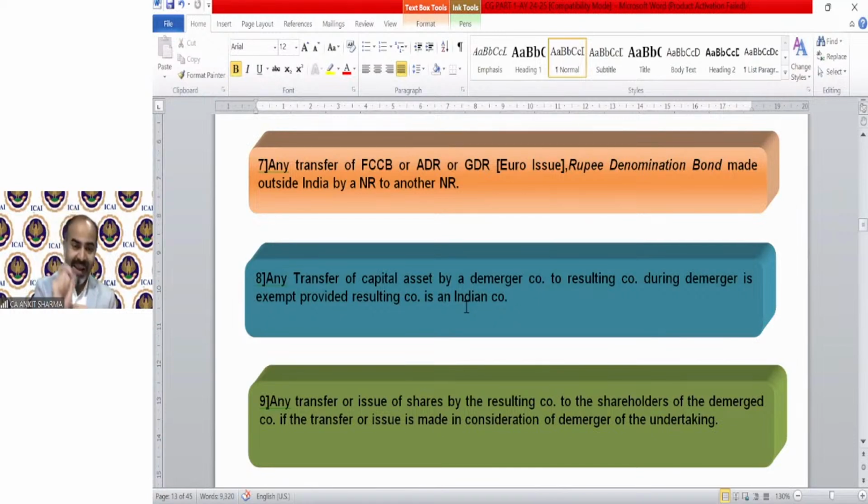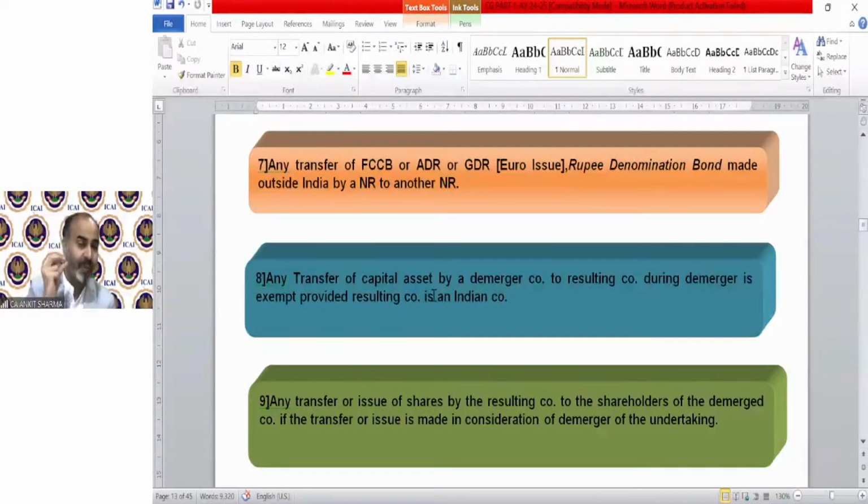Next is any transfer of capital asset by a demerger company to resulting company. So point number 8 and 9 are exactly the copy paste of point number 3 and 4. As the same provision was in case of amalgamation, that if any asset has been transferred during amalgamation, the same provision has been copy pasted in point number 8. So point number 3 is exactly as point number 8.